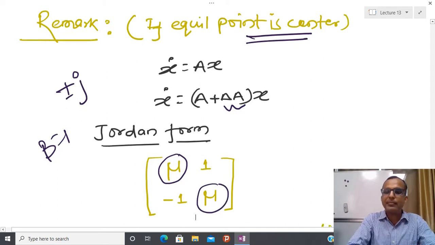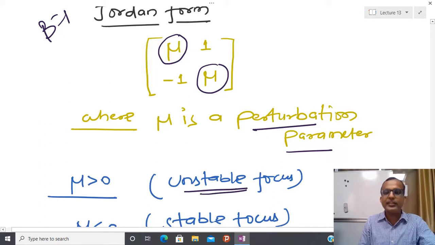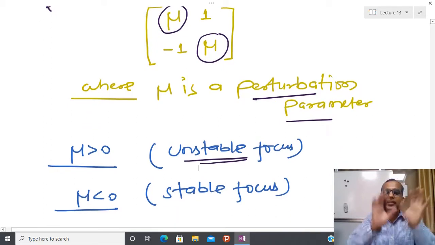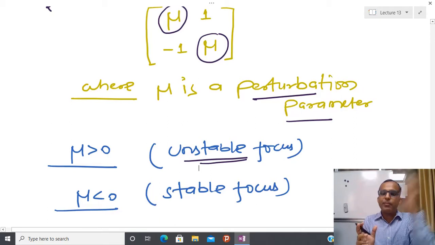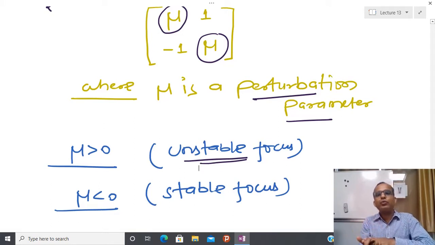In some cases it might be positive, because this is a perturbation parameter whose value we don't know. But even if that is very small, if mu is greater than 0, then I have an unstable focus. We already know that if alpha is greater than 0, then that is the behavior, and if mu is less than 0, at that time I have a stable focus. So after linearization of a nonlinear system about some point, if you get purely imaginary eigenvalues, then you are not able to comment on any behavior of the original nonlinear system.